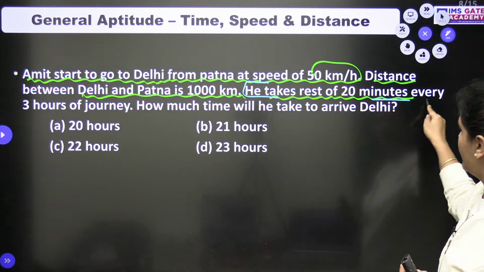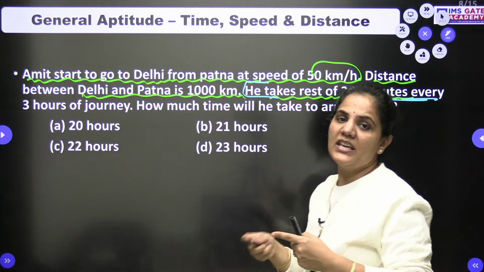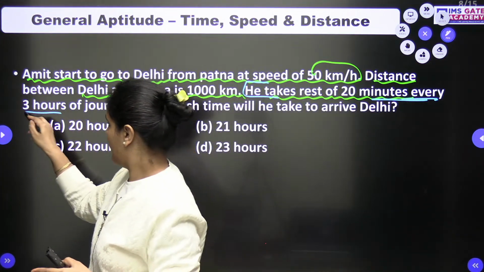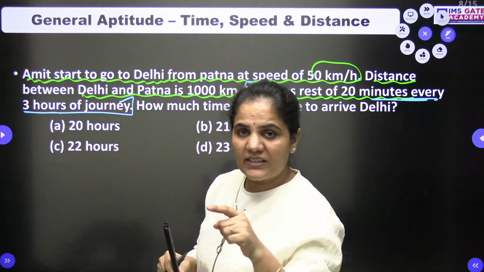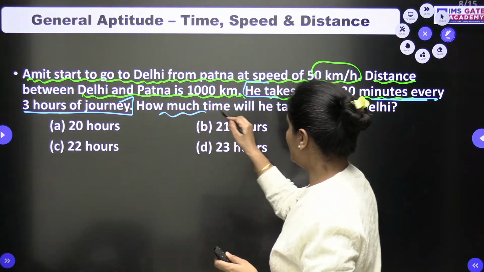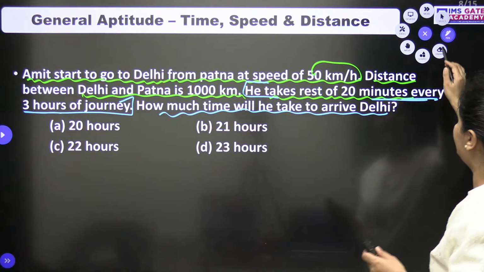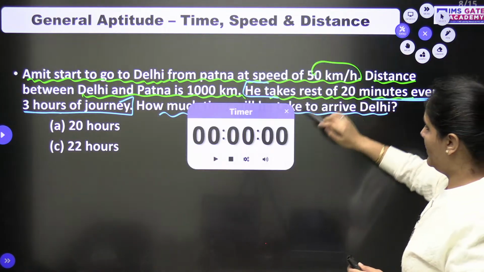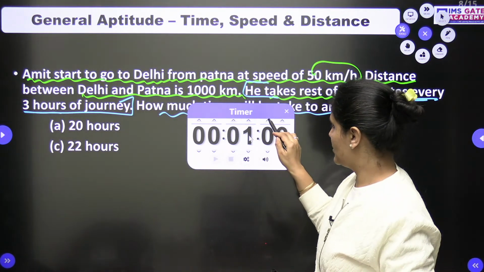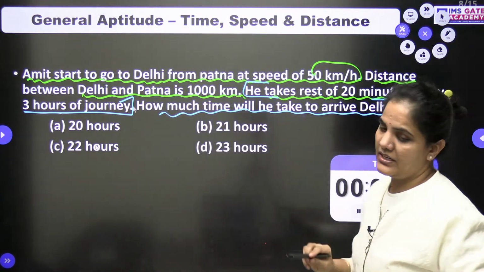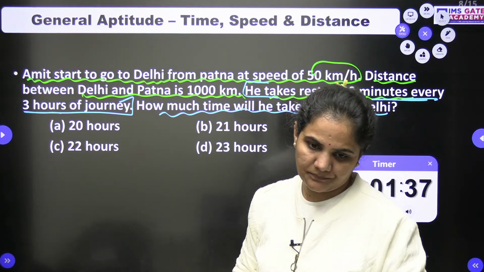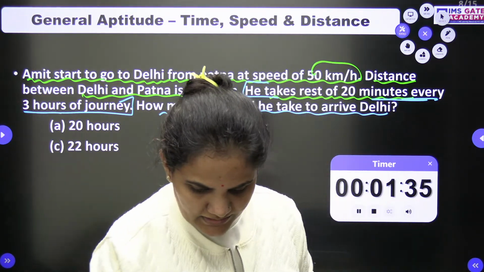He takes a rest of 20 minutes within every 3 hours of journey. So how much time will he take to arrive in Delhi? A good question surely. Everyone should try. What is the result?